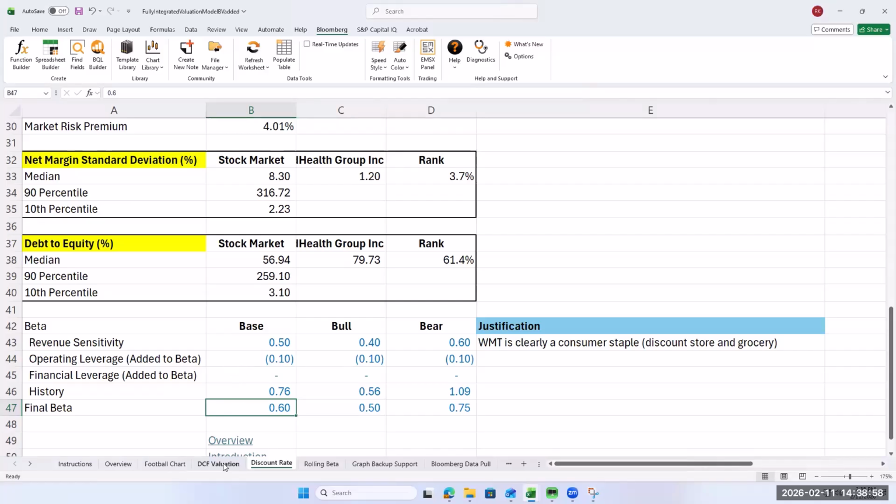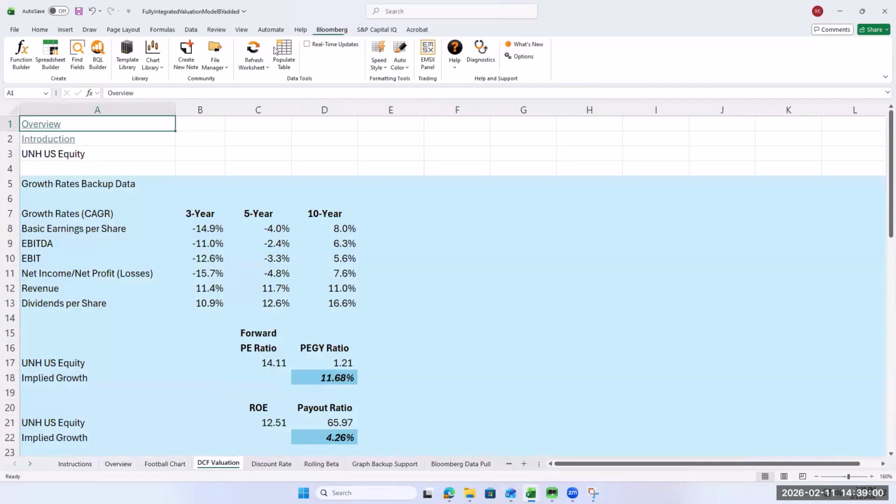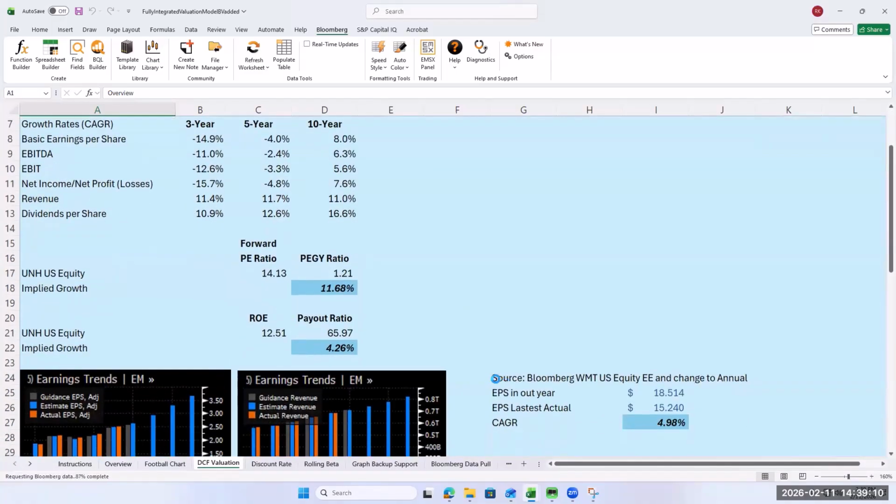So go to DCF valuation, and we've got to look at growth rates. All right. Okay. So let's do the refresh. They do have a PEG ratio, so we can use that to help. The PEG ratio is essentially real similar to what we're doing over here. It's just another way of saying what do analysts think their growth is going to be over the next 5 years. It's just another source.